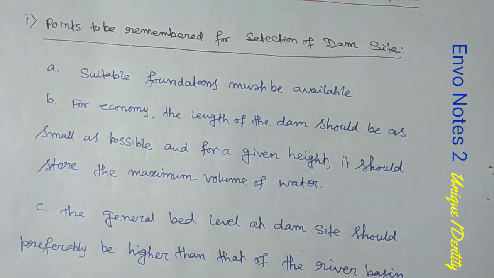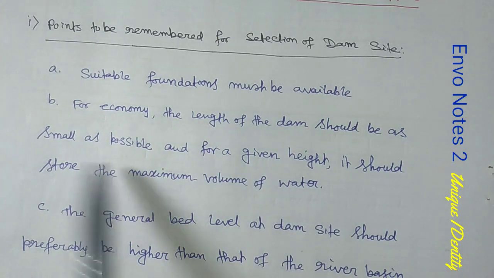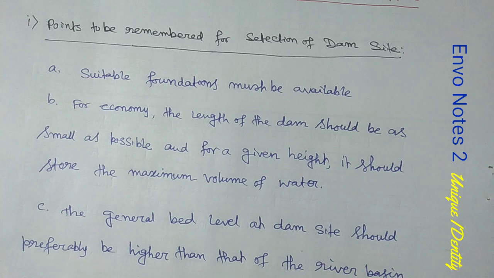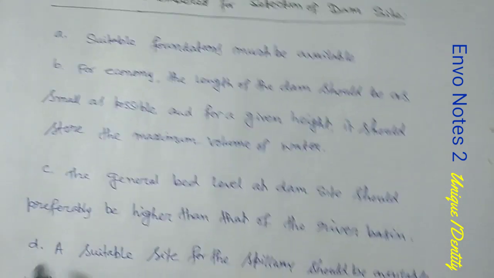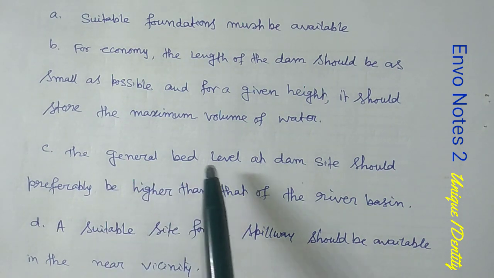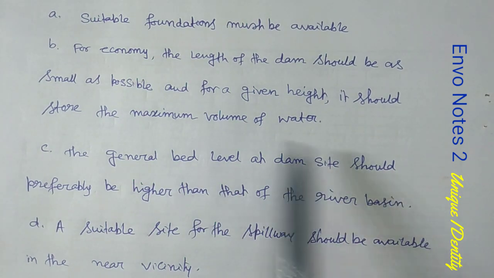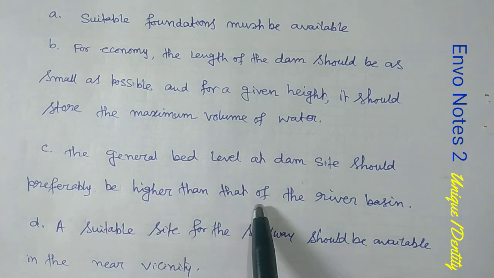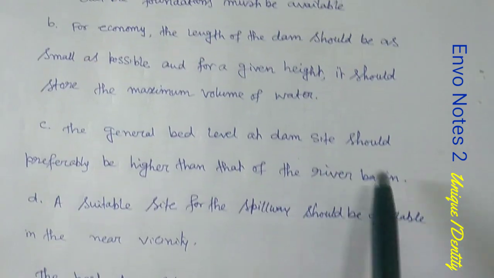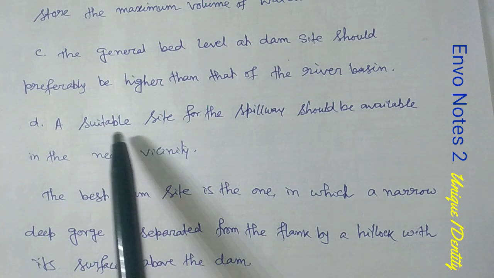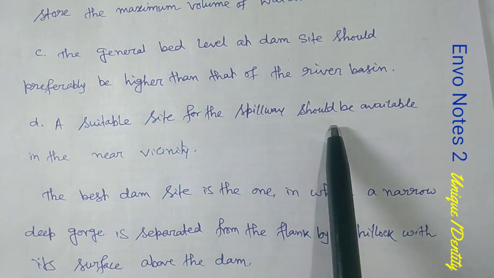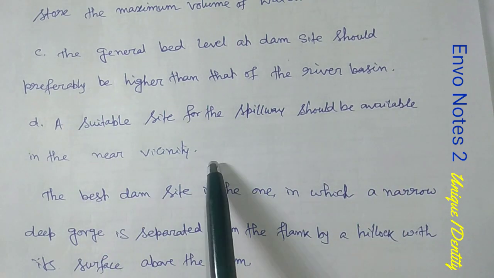I think all these points, if you listen carefully and see the video in full, will automatically be remembered, and you will automatically answer the question asked in the examination or in the interview. Now see, the general bed level at the dam site should preferably be higher than that of the river basin. Fourth one is the most important: a suitable site for the spillway should be available in the near vicinity.